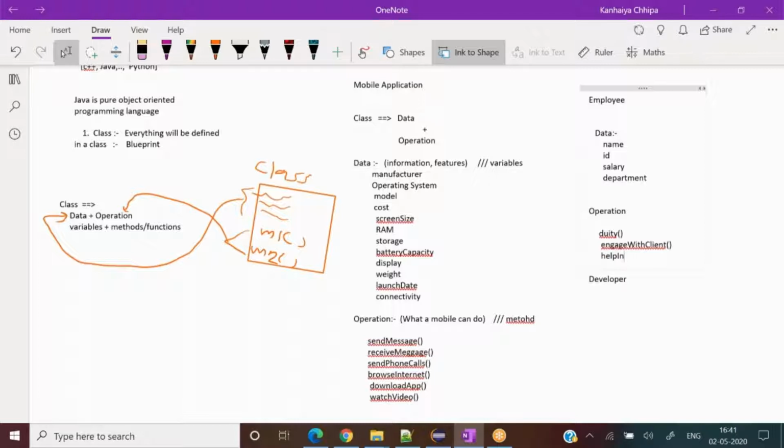Or help internally, right? So these are some duties, some operations. So in this way, we have to think. The more we think, the more we see these are all real world related things. So Java, the object oriented programming concept, says think as much as possible in an object oriented way itself. That is called an object oriented programming language.